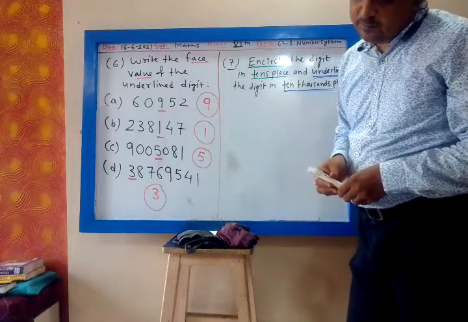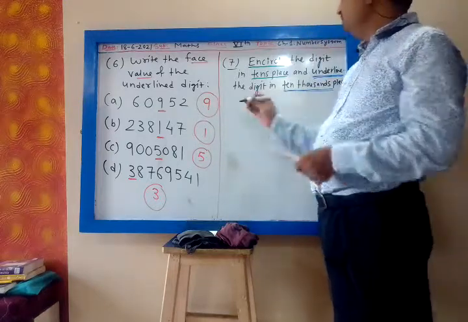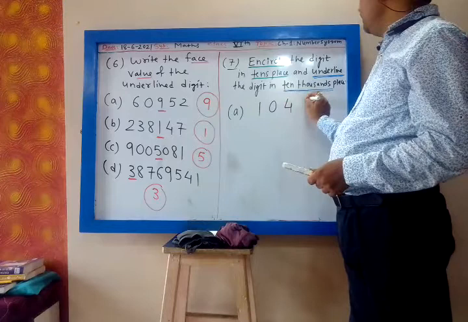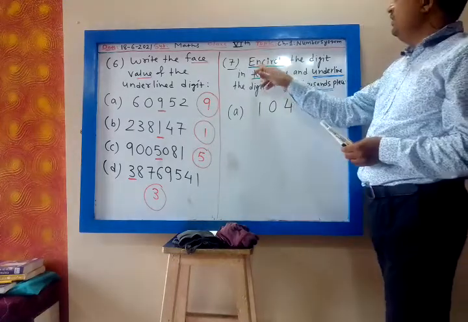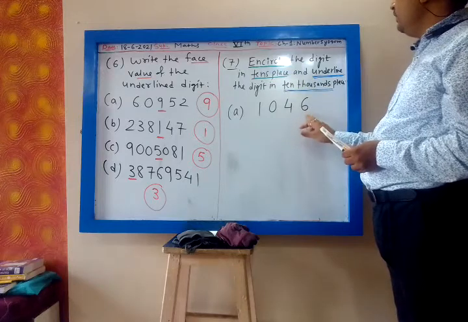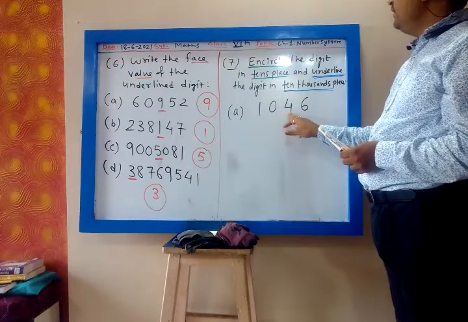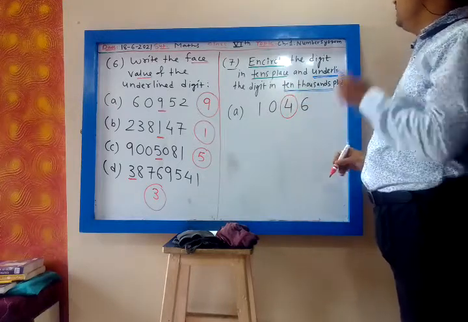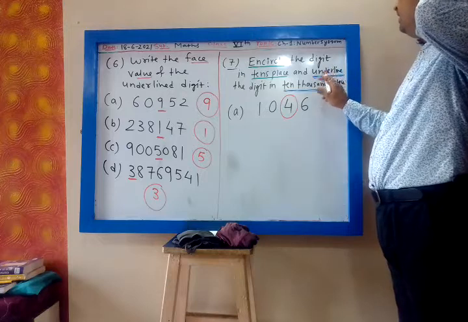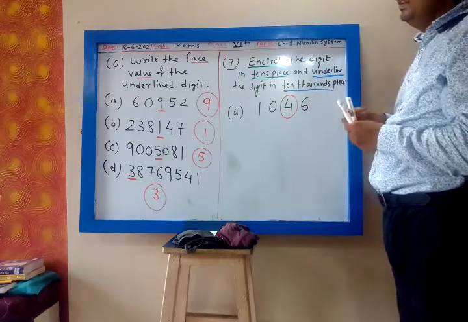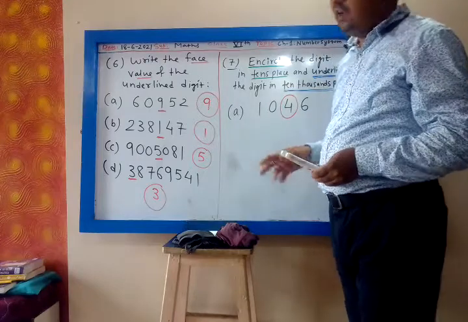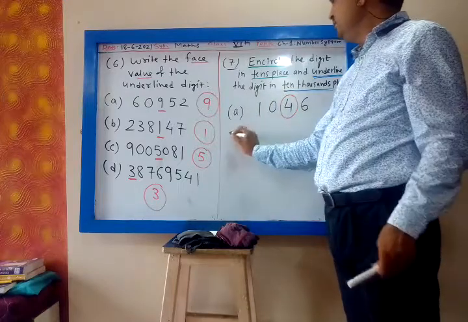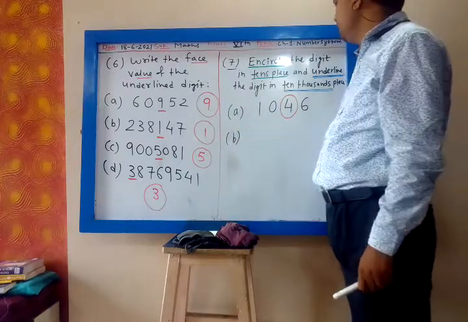Now first it is 1046, A. What do you have to do? You have to encircle the digit in tens place. So this is ones, this is tens. Tens place you have to encircle, so I will encircle this 4. Encircle means you have to make a round. And underline the digit in 10,000 place. Yes, there is no 10,000 place, so we leave it blank. No problem.